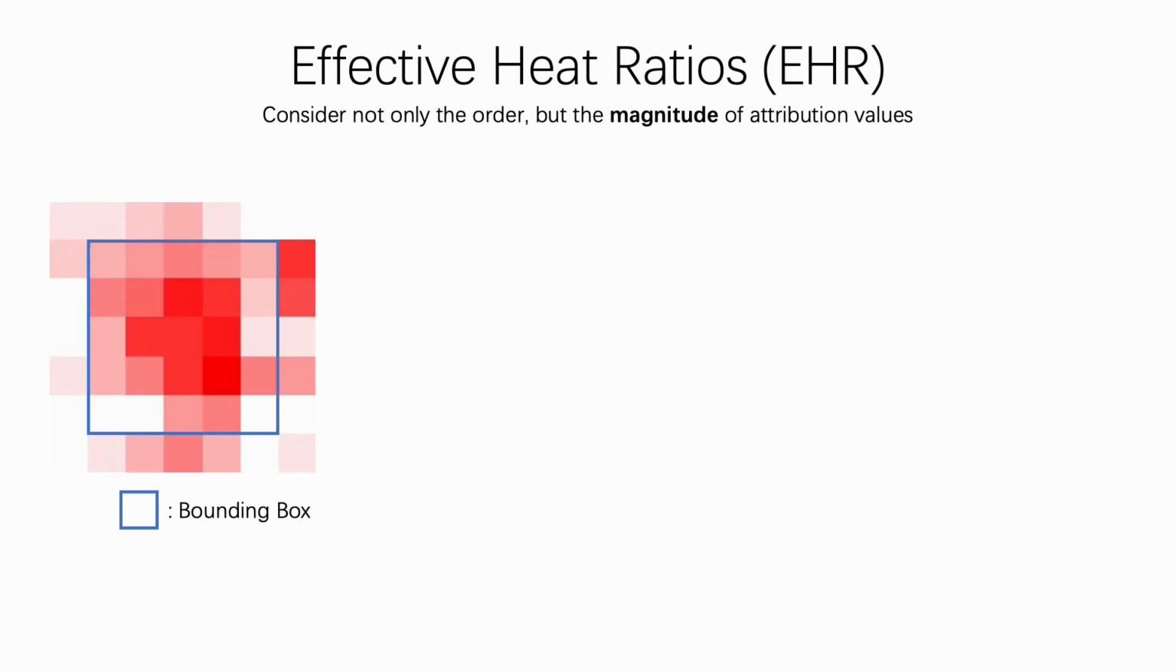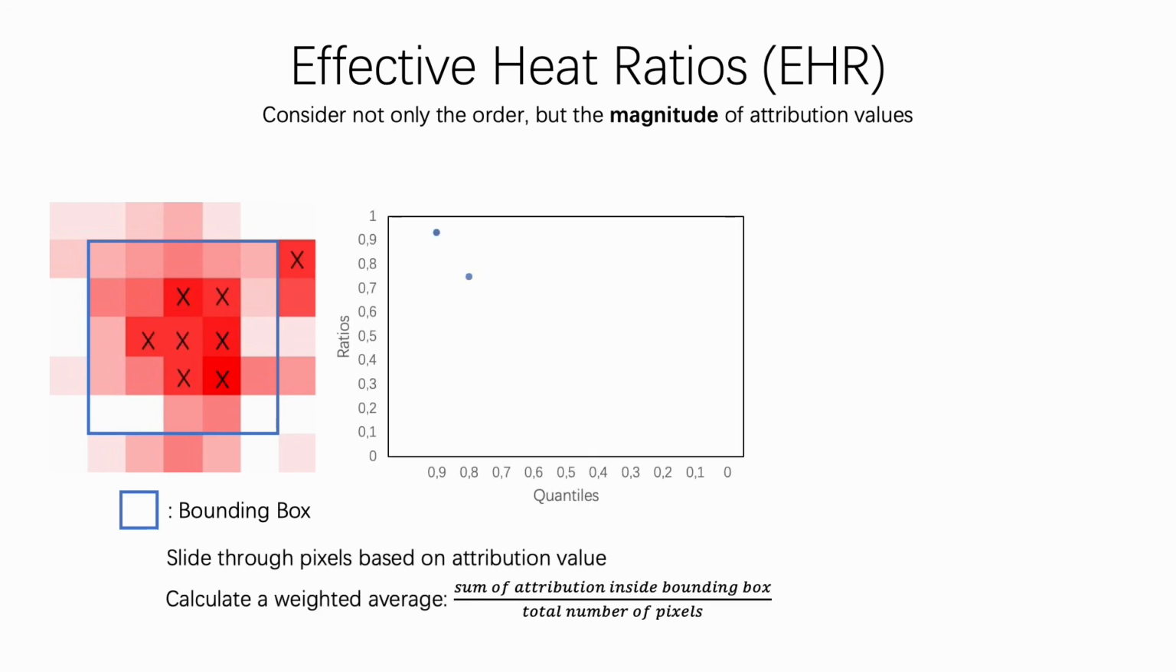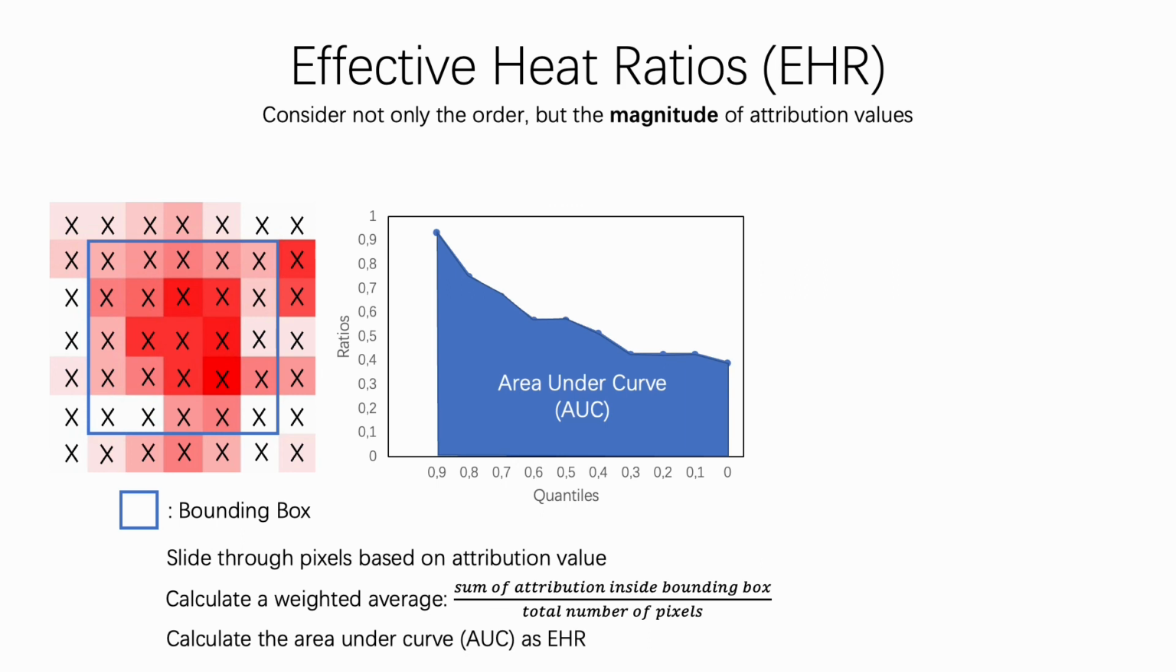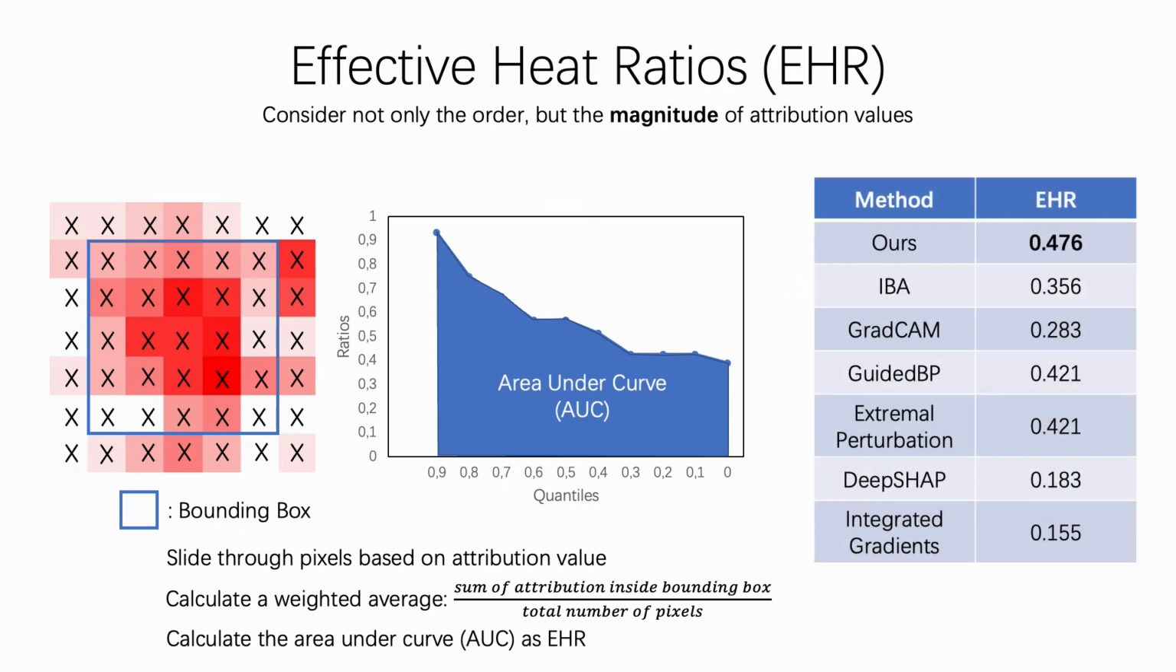EHR varies the number of pixels under investigation to consider the distribution of attribution values. EHR considers multiple quantile thresholds from 0 to 1. At each quantile threshold, the sum of attribution within the bounding box divided by the total number of pixels above this threshold is defined as the effective heat ratio. Finally, the AUC of the ratios over the quantiles is computed.